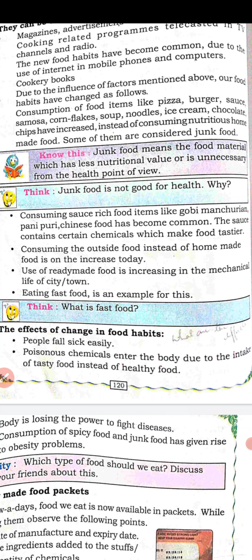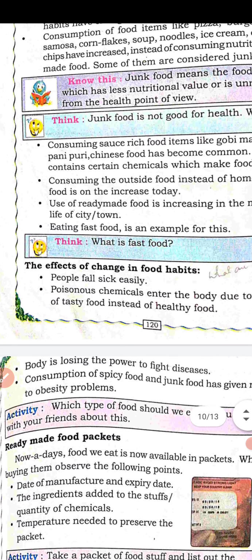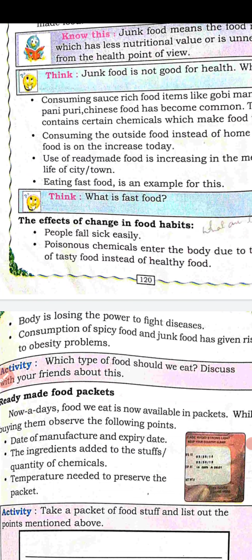Poisonous chemicals enter the body due to the intake of tasty food instead of healthy food. They are only taste worthy. Why are they tasty? Because some tasting materials are added to them, whereas these food items are not healthy. Food is losing the power to fight diseases. By consuming this food, our body may lose the power to fight against diseases.